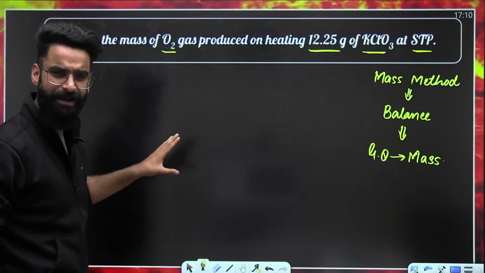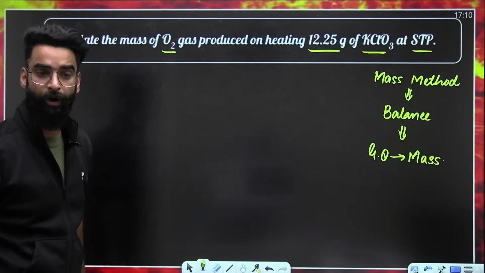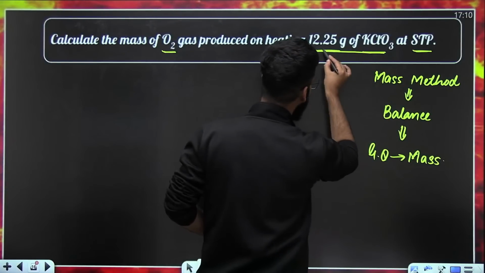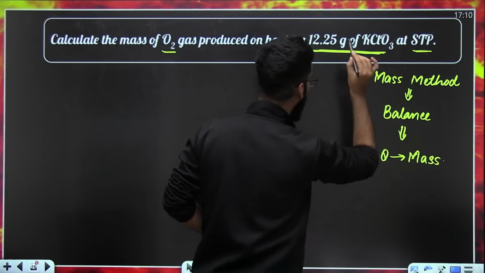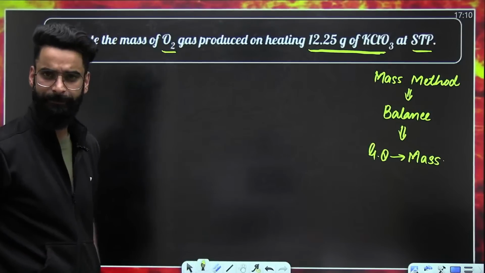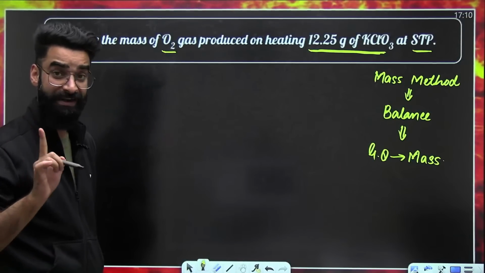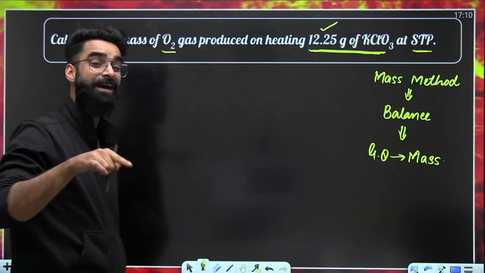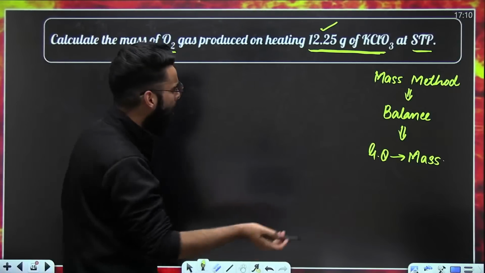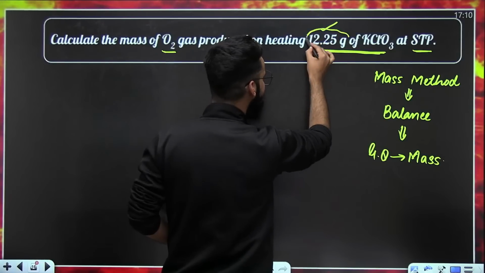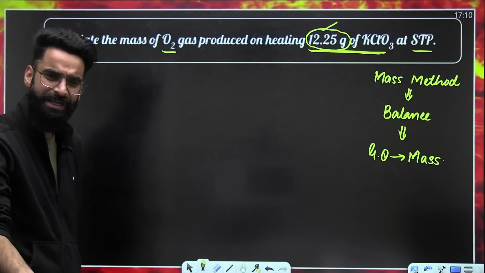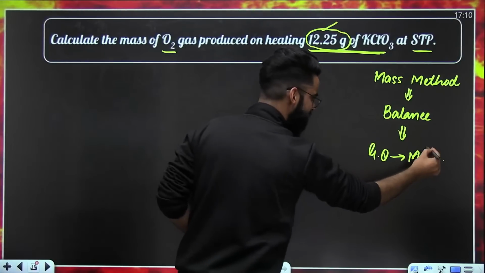Look at the question carefully and see what is our given quantity. My dear students, we are given 12.25 grams of KClO3. So this 12.25 grams is our given quantity. And it's already given in terms of mass only, right? Grams is the unit. So no need to change it.